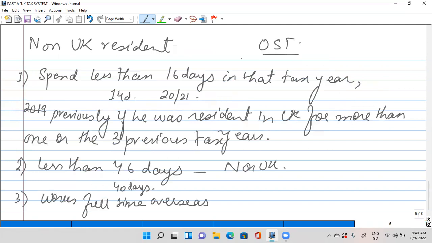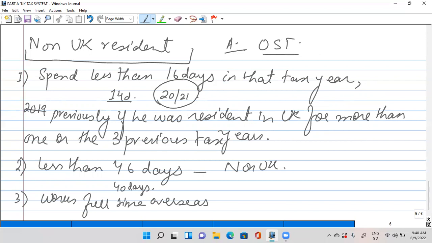Now the first one, we are considering the automatic overseas test, in which if the person meets it, we will call him the non-UK resident. The first condition, now let's understand it. What does this mean? Spend less than 16 days in that tax year. For example, if I talk about 2021, a person has spent only 14 days. Okay, it means that he's falling over here on less than 16 days.